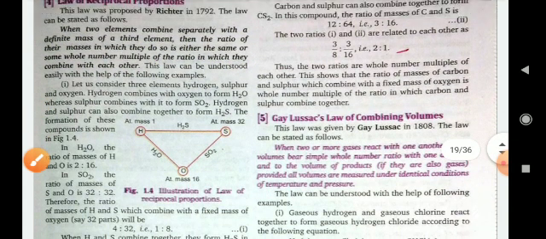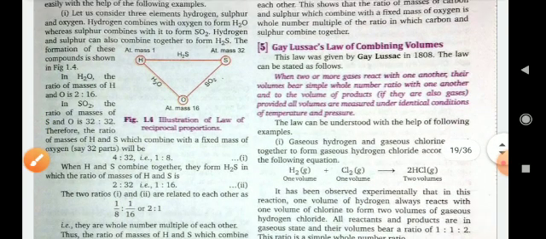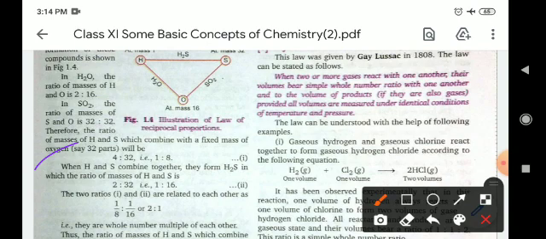Okay, for example, you can see here, in H2O, the ratio of masses of H and O is 2 to 16. Like the water, in SO2, the ratio of masses of sulfur and oxygen is 32 to 32. Therefore the ratio of the masses of hydrogen and sulfur which combine with a fixed mass of oxygen will be 2:32, or you can say 1:16, whereas H and S combine together and form H2S with the ratio of masses of hydrogen and sulfur being 2:32, or you can say simply 1:16. Okay.